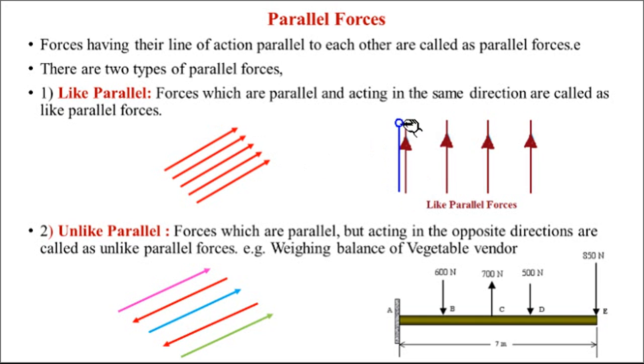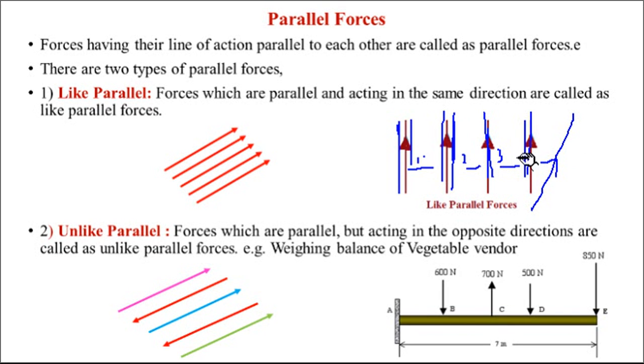See, this is the force, and these are the lines of action. Even though the distance between them is different, it may be 1 meter here, 2 meters here, 3 meters here, their lines of action are parallel to each other. If any one force is inclined like this, it will not be a parallel force system. Forces must have parallel lines of action.